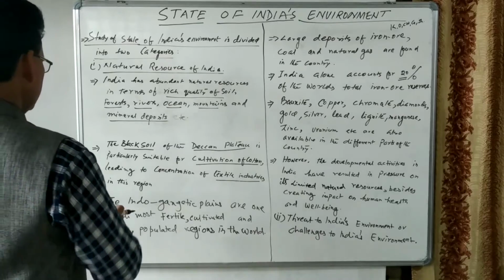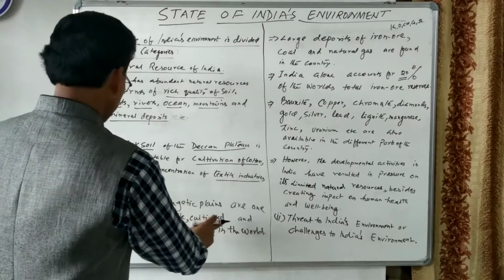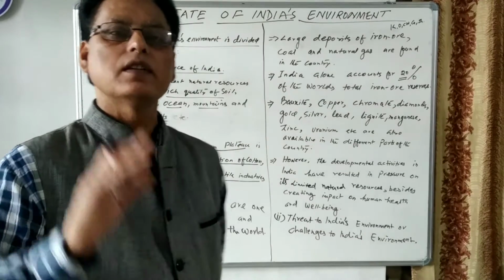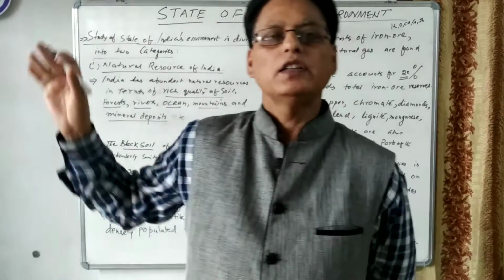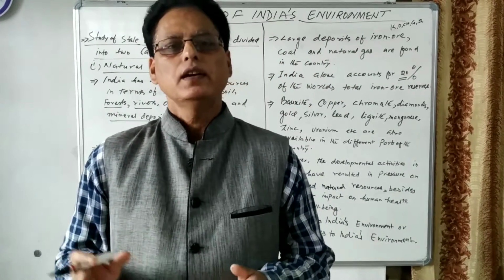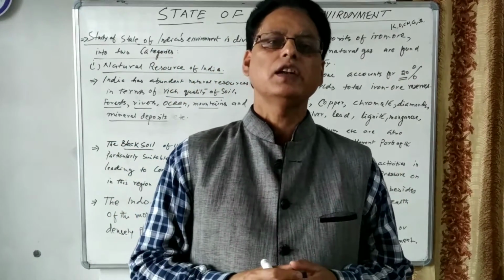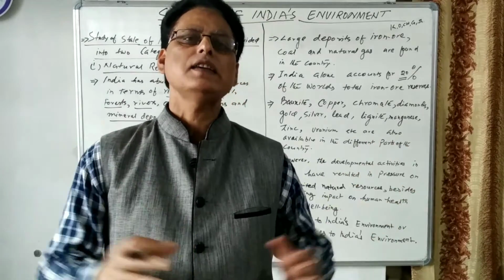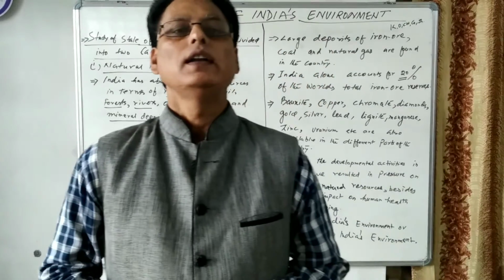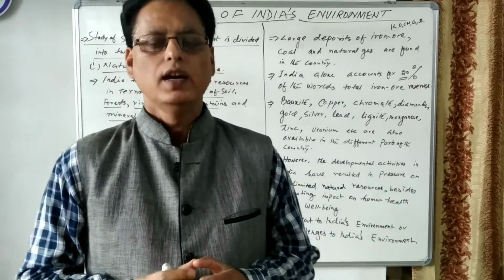Then the third one, the Indo-Gangetic plains are one of the most fertile, cultivated and densely populated regions in the world. The Indo-Gangetic region extends from the Arabian Sea to the Bay of Bengal. We can say these regions are the most fertile, the most cultivated, and the most densely populated areas in the world. And it is only because of the fertility of the soil. The fertility of soil is very good in these regions.